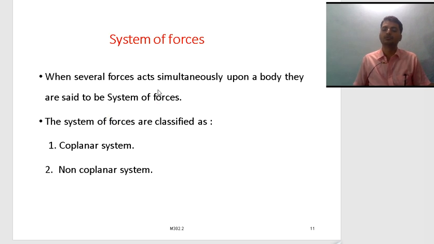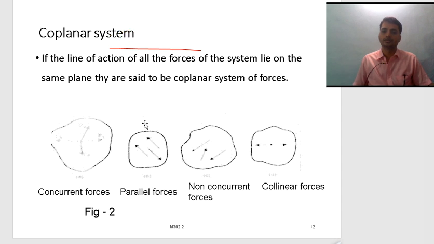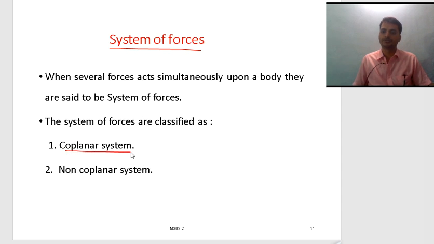When several forces act upon a body, they are said to be a system of forces. A system of forces is when several forces act upon one place. Systems are classified as coplanar systems and non-coplanar systems. Coplanar means the forces are acting in only one plane. It is called coplanar.